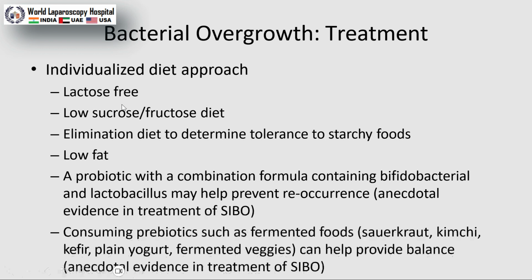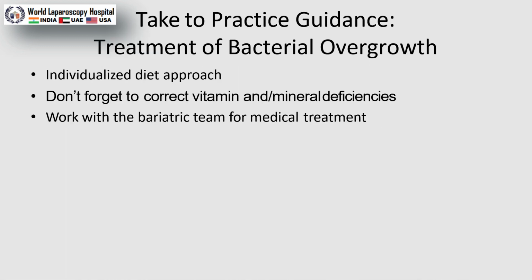I told you lactose-free, low sucrose, low fructose diet, polyols; even chewing gum can also cause this problem. Elimination diet to determine tolerance to starchy food, low fat. A probiotic is also very important. Though there is no strong study, we are suggesting the patient take a probiotic.